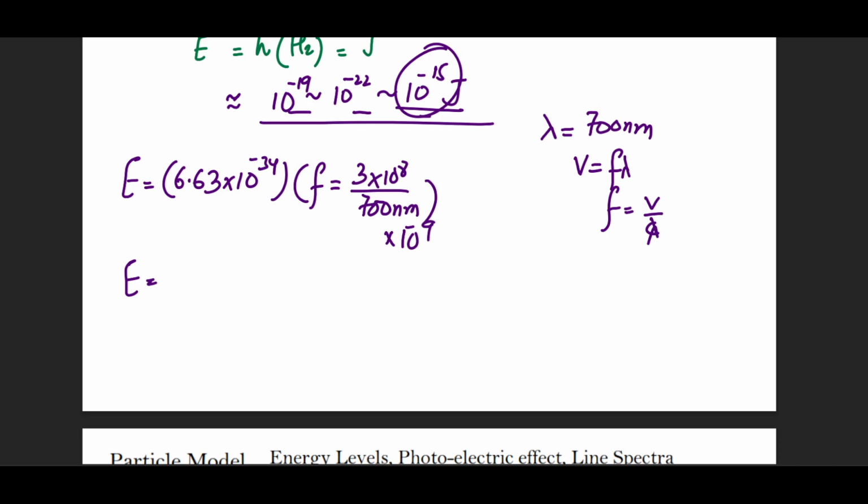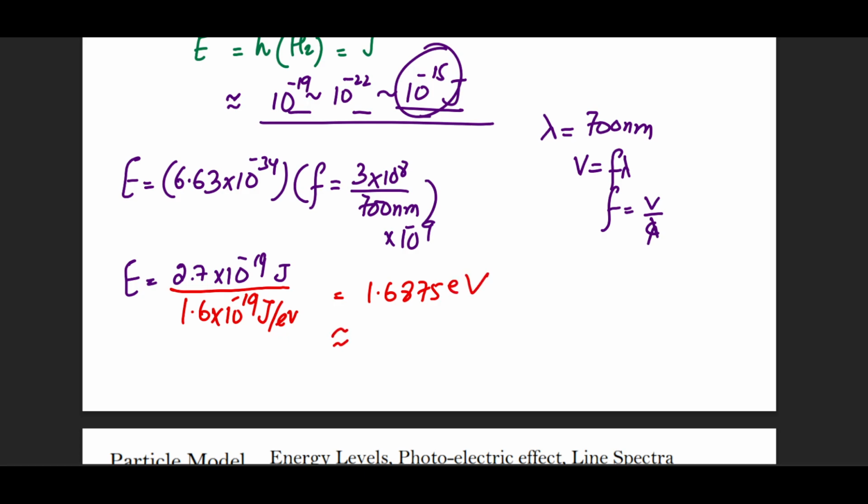The answer that I'm getting is 2.7 into 10 raised to the power minus 19. As I told you before, these will be the ranges of answers. Again, dealing with the minus sign is a problem. So I'm going to divide this by 1 electron volt of energy, which is a standard value, 1.6 into 10 raised to the power minus 19 joules per electron volt. So when I do that, I get an answer of 1.6875 electron volts, which up to two significant figures will be written down as 1.7 electron volts.